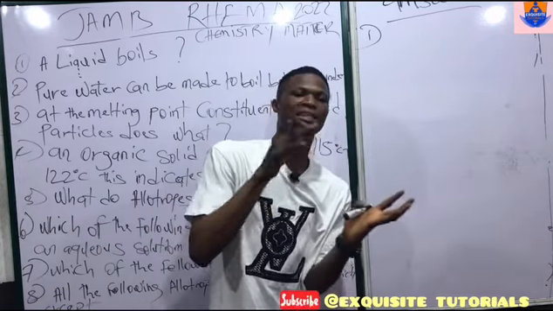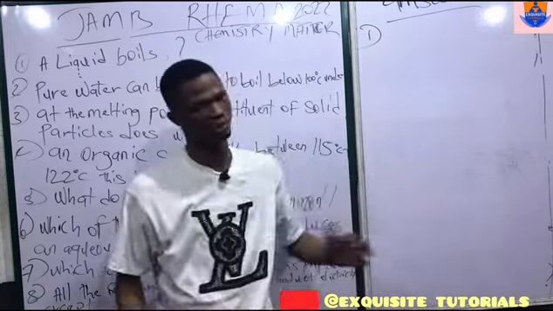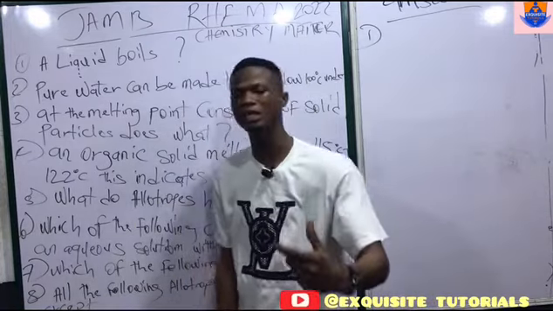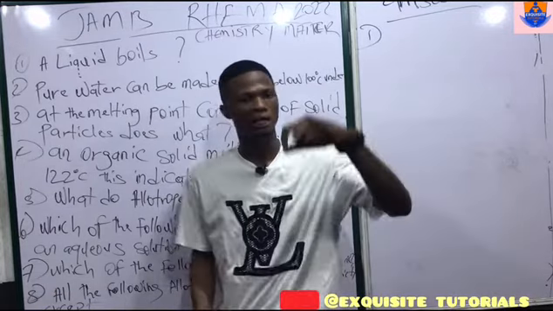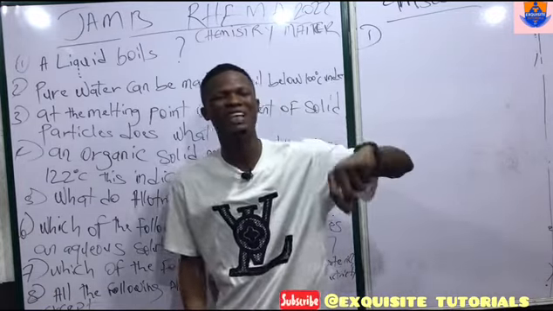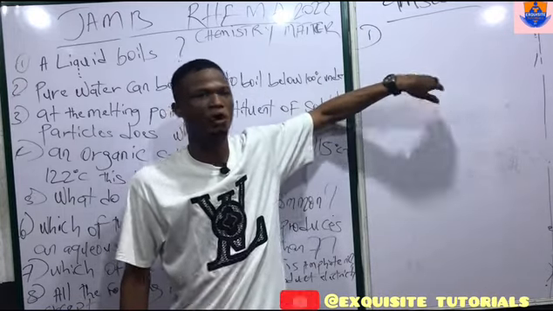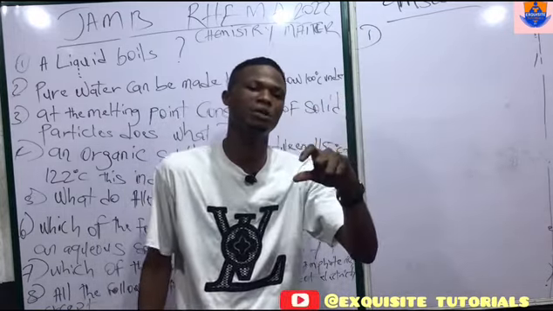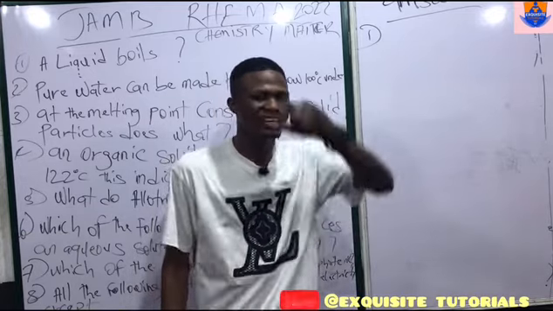It's not the exact minute that the liquid gets into fire that the liquid starts boiling. Never. It will take some minutes for the liquid to acquire energy which is above the average kinetic energy for that liquid to boil. Until that liquid acquires an energy which is above the average kinetic energy, that liquid will not boil.